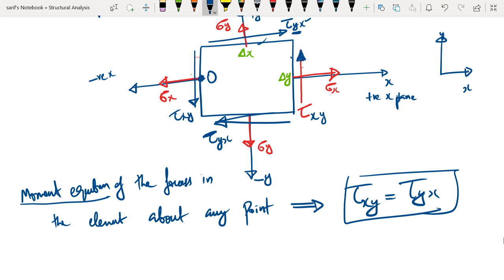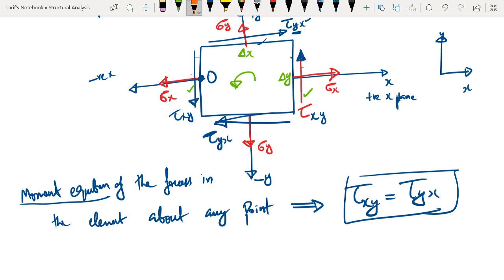What that means is, for example, the vertical shear stresses on the vertical planes, this one and this one, are producing a counterclockwise moment, a rotation of the element.